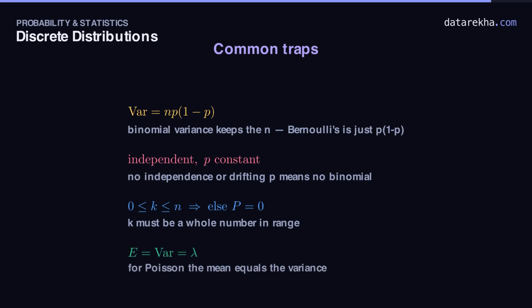And trap 4, a Poisson favorite. Its mean and variance are the same number, lambda. See them treated as two different things, and something has gone wrong.